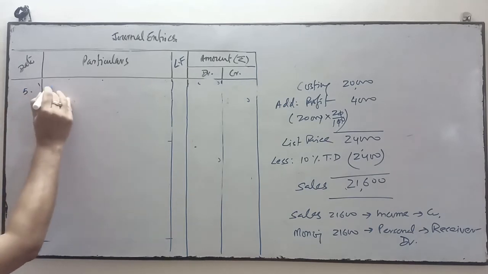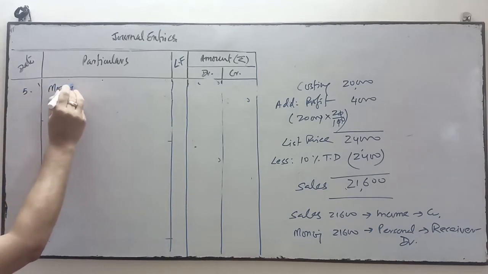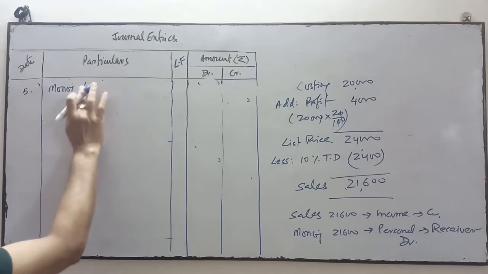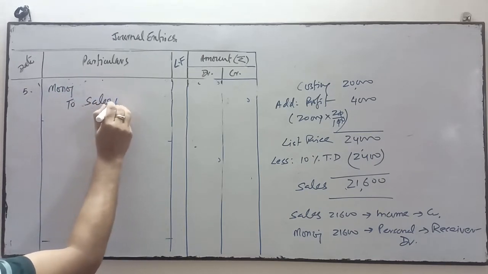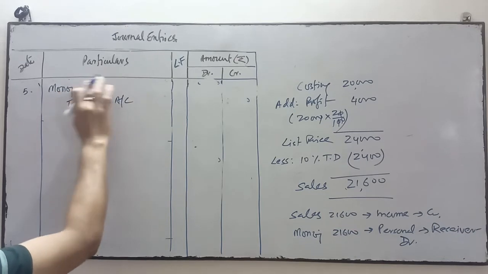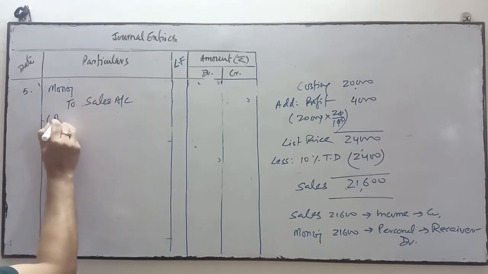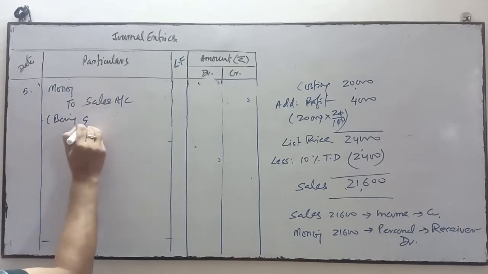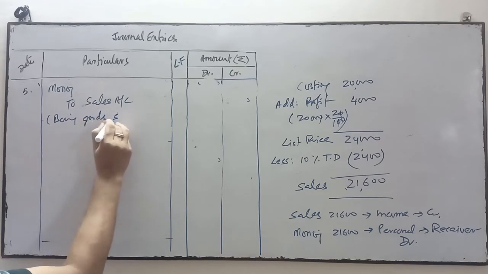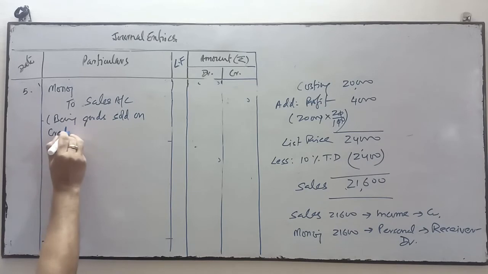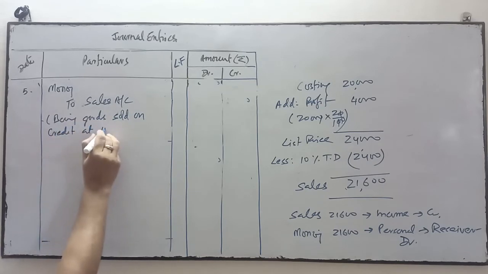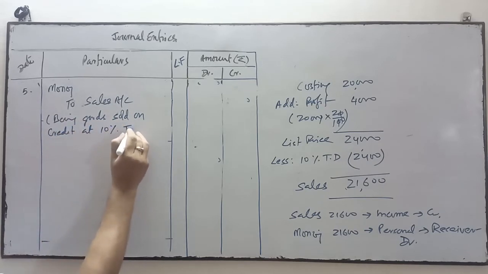So debit the Manoj account and credit the sales account. Sales account will be credited, being goods sold on credit at 10% trade discount.